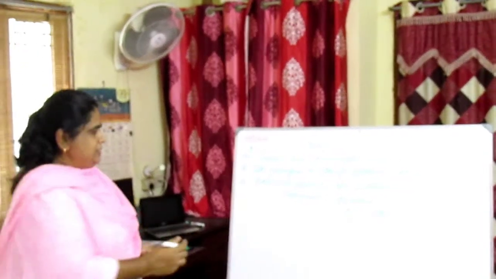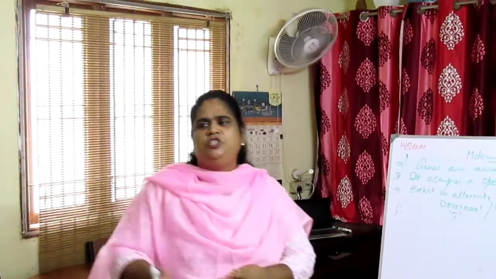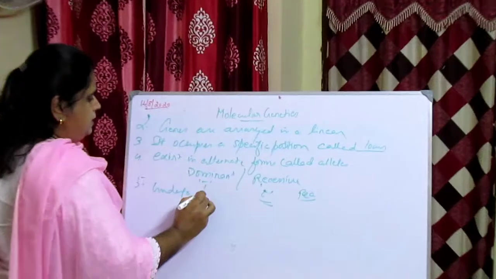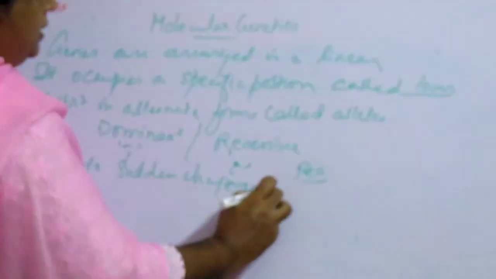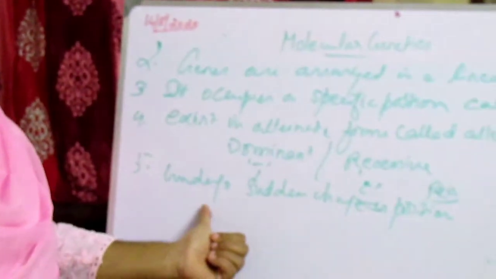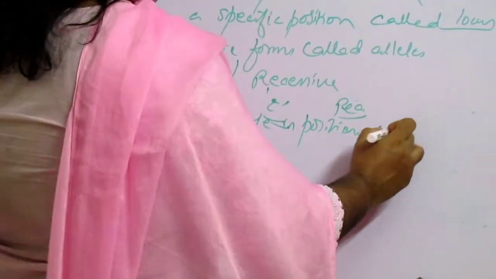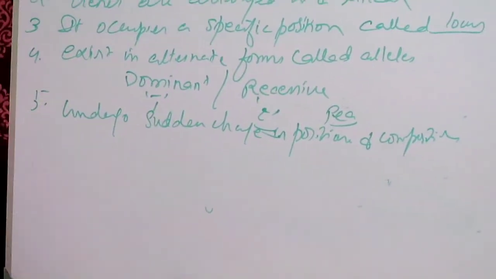And the fifth property is that genes may undergo sudden change in their position and composition, and this is called mutation.